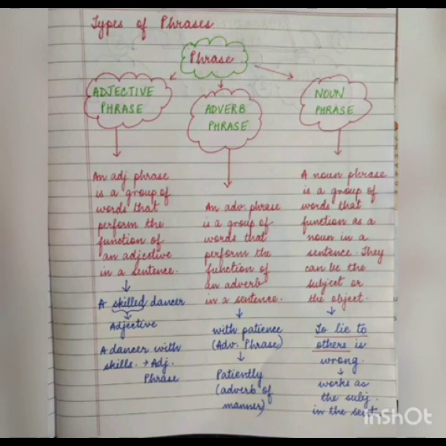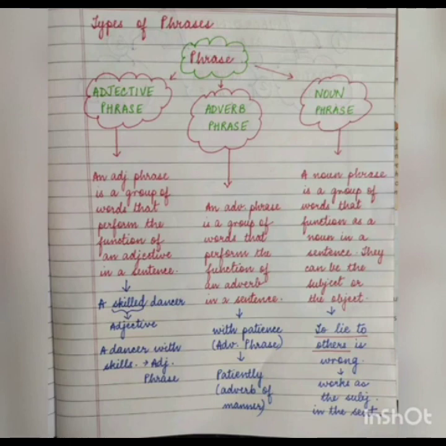Okay, for example, just look at the sentence, a dancer with skills. So what can we say? A skilled dancer. Now the word skilled means talented, who has a lot of talent, who knows how to do it. So a skilled dancer. Now skilled is the adjective, it is one word.